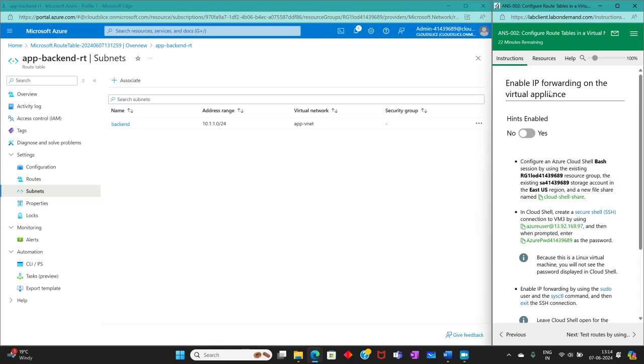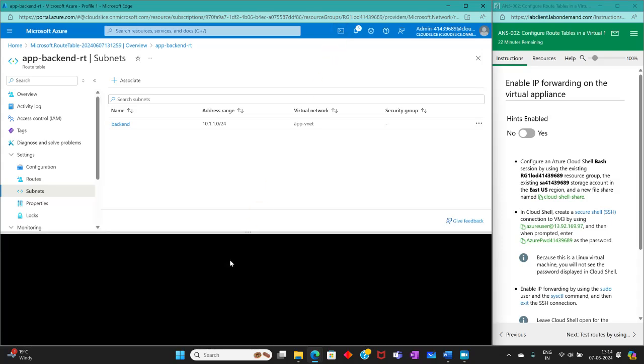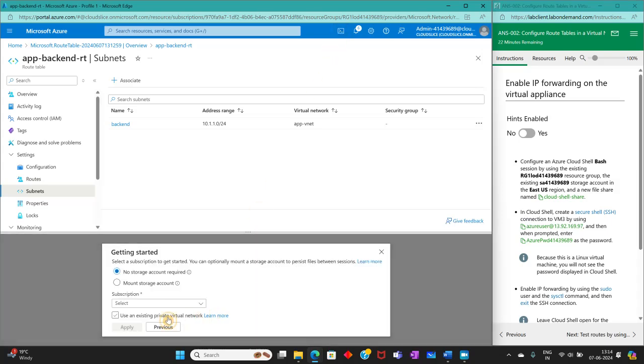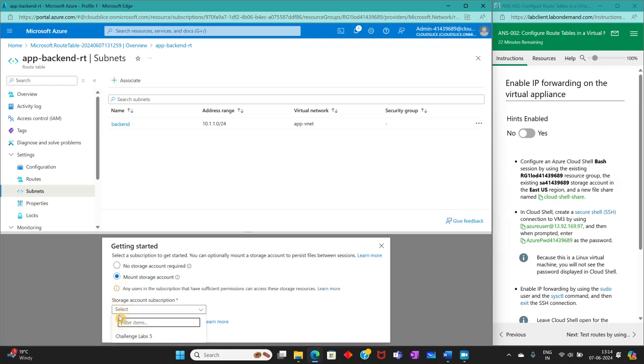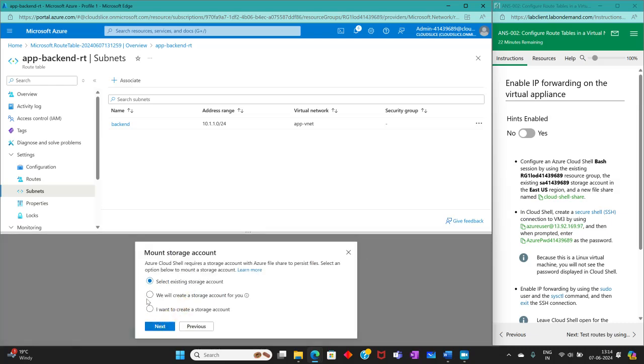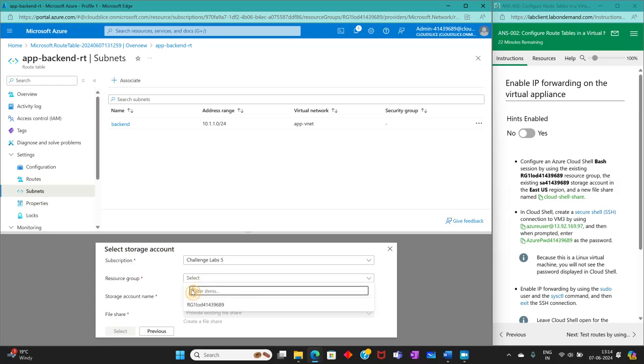Next is enable IP forwarding on the virtual appliance. So let's configure our bash using existing storage account.